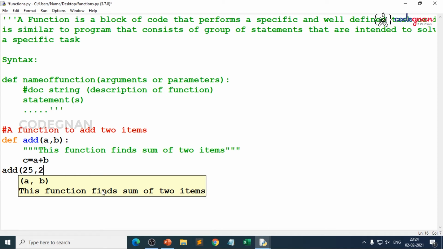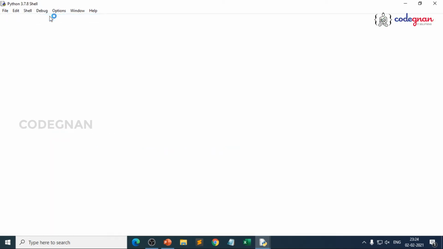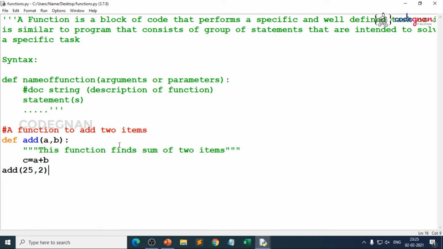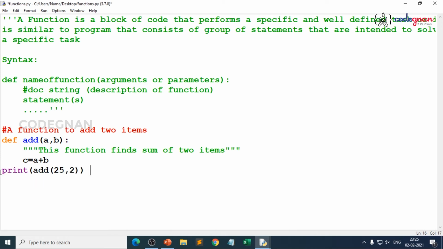Suppose you give add of 25 comma 2, you save and you execute it. It is still not showing the result. Why? Because where did you use print? You did not use print anywhere. So just give print here, because we are calling the function here. This is basically a function call. Function call is very, very important. You can just run this.